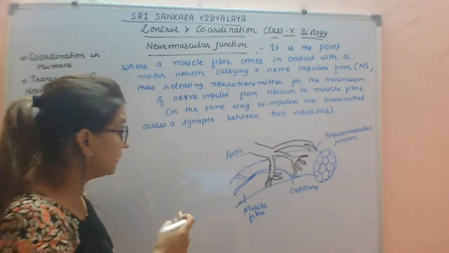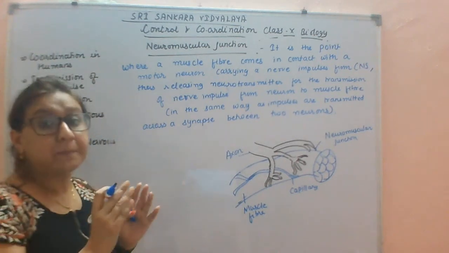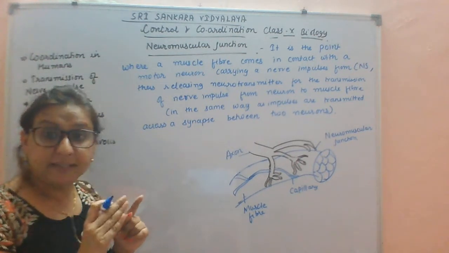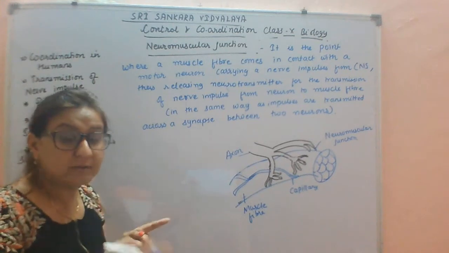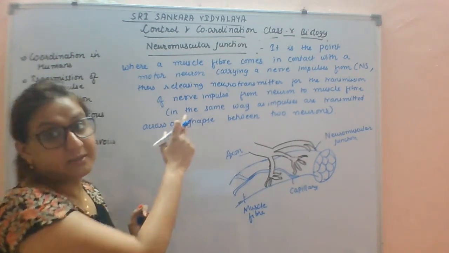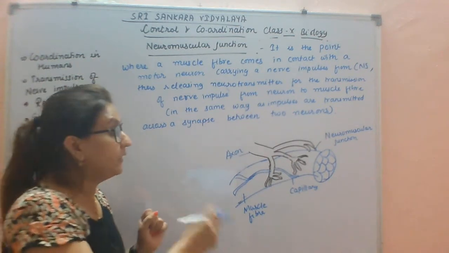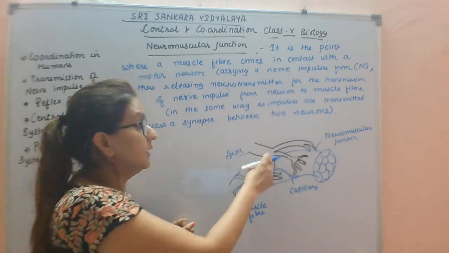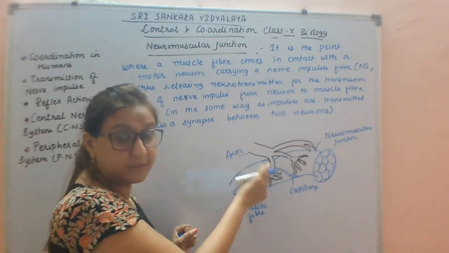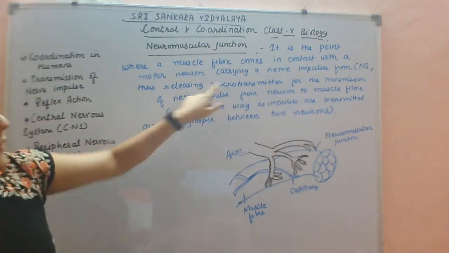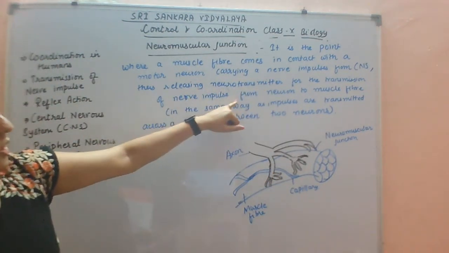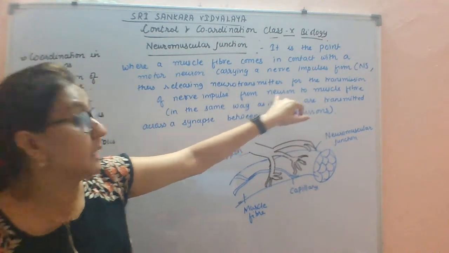Now I explained that neurotransmitters are secreted in the junction between two neurons. Now in this neuromuscular junction, the neurotransmitters are secreted between the neuron tip and the muscle fiber, releasing neurotransmitter for the transmission of nerve impulses from neuron to muscle fiber.